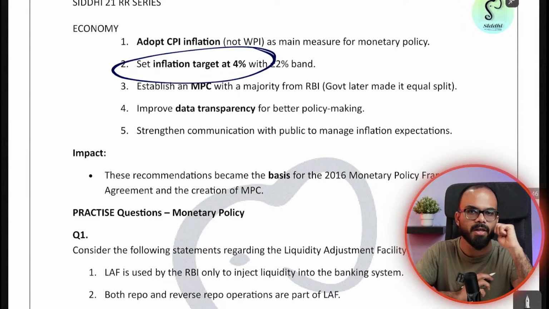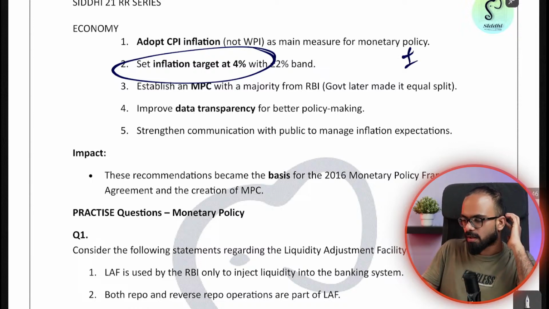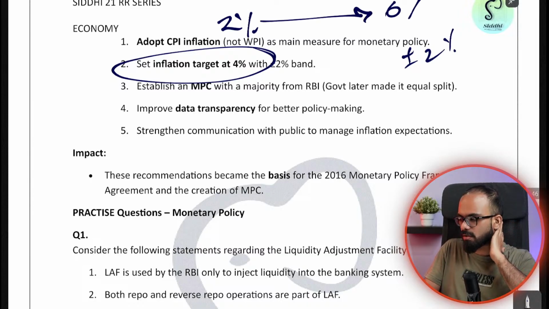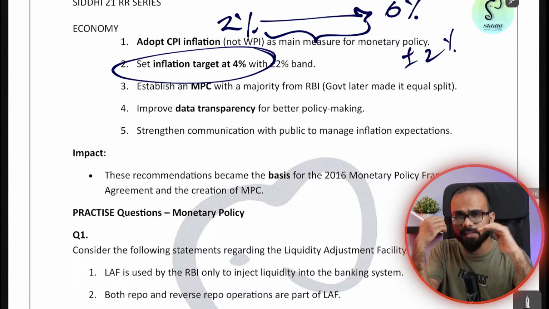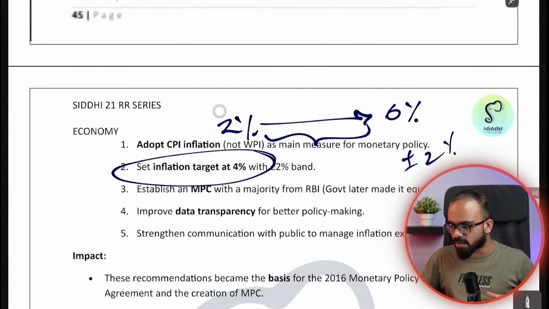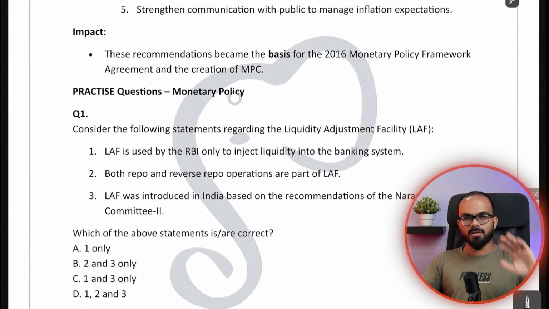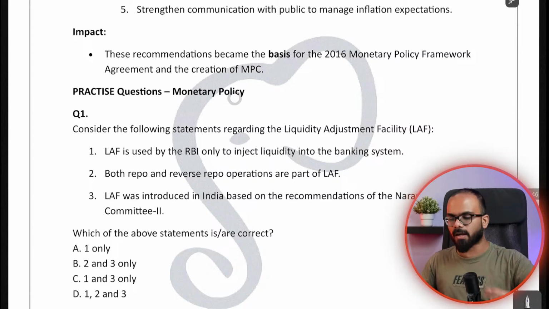Earlier, the Reserve Bank of India was not functioning with a specific target, but today RBI has a target of 4%. You can cross it at max by plus or minus 2%. That is, you should maintain inflation of this country between 2% to 6%. If you fail to maintain this, you need to give an explanation to the government saying this is the reason and these are the problems. This is why we are not able to maintain this between 2 to 6%. And they should also explain what measures they are going to take to control the inflation back.